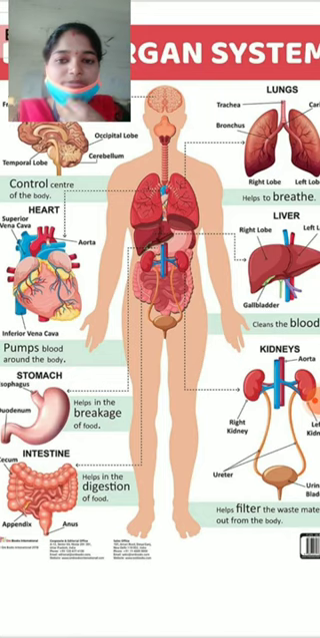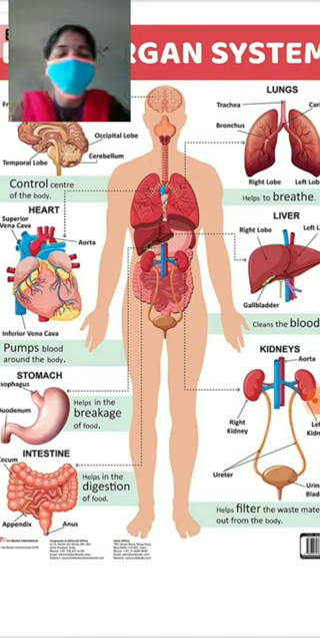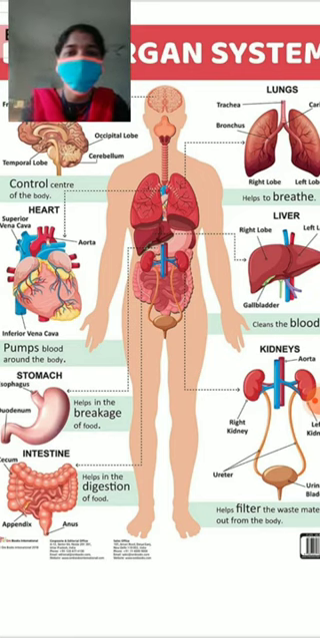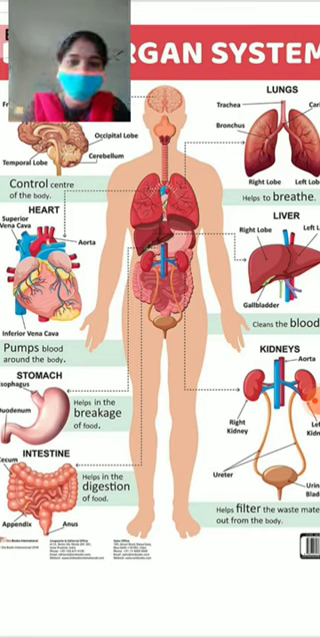Now I am going to discuss the human circulatory system. Our human body is made up of several organs and organ systems. Each organ system plays a crucial role in our body. Now we will learn about the role of the circulatory system in the human body.